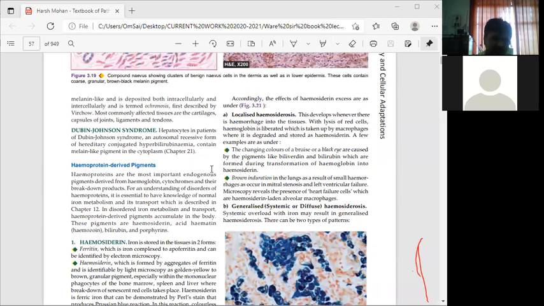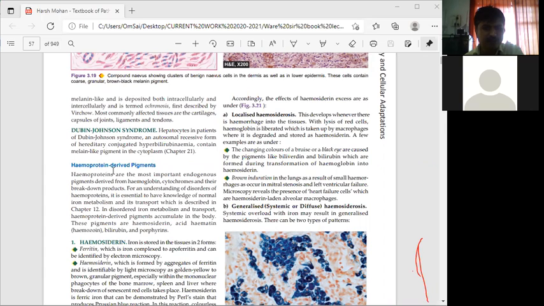Dubin-Johnson syndrome is a hereditary conjugated hyperbilirubinemia. The bilirubin concentration is high, and it is a genetic disorder. Hereditary means a genetic disorder.